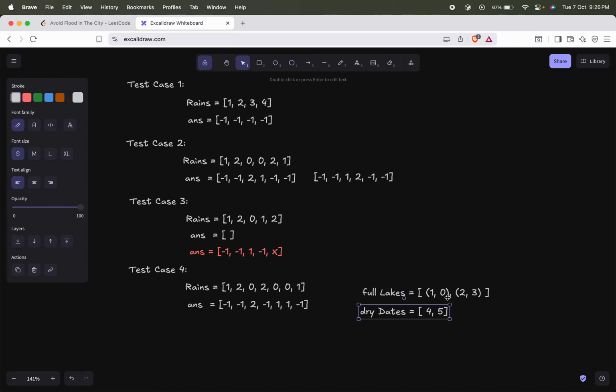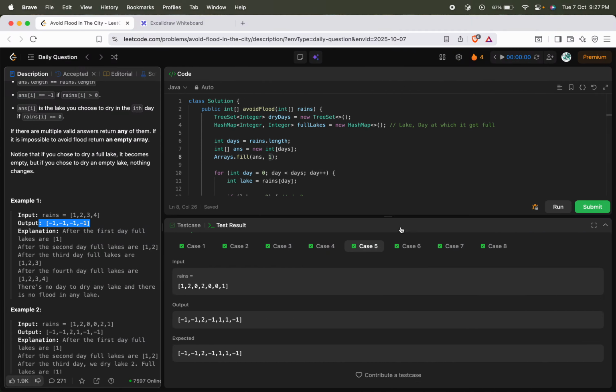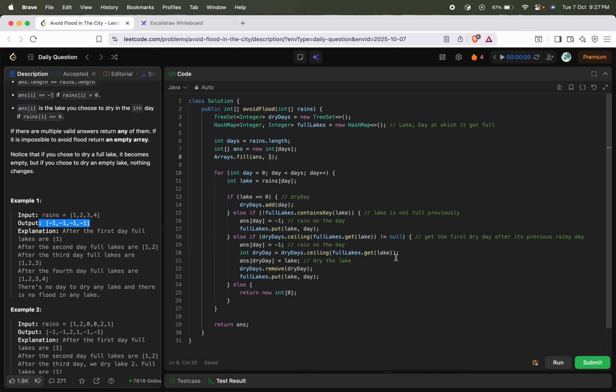So this will be the first dry day which is greater than 0. So here it is 4. Okay, so how can I get it? So using tree set has one inbuilt method which will help us to achieve this. Okay, so I have already done the code for this. Let me just walk you through the code.